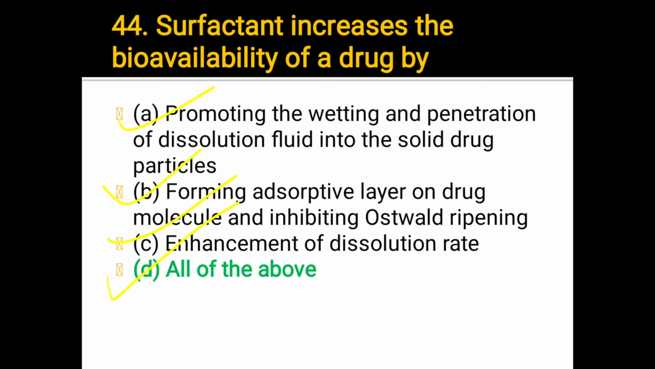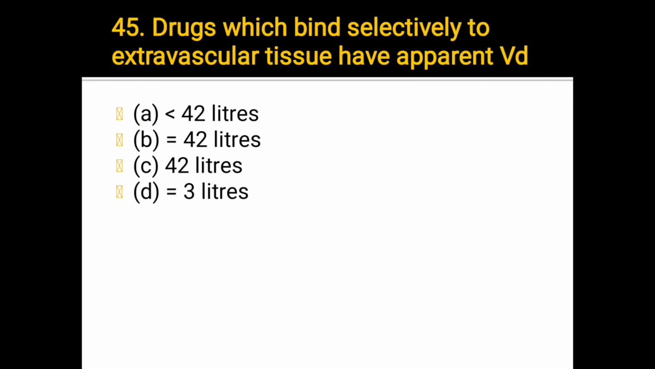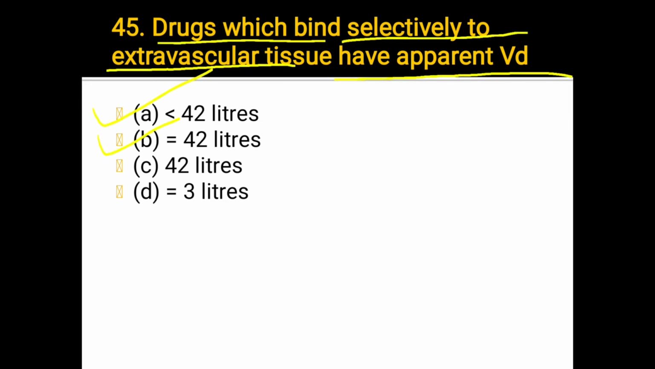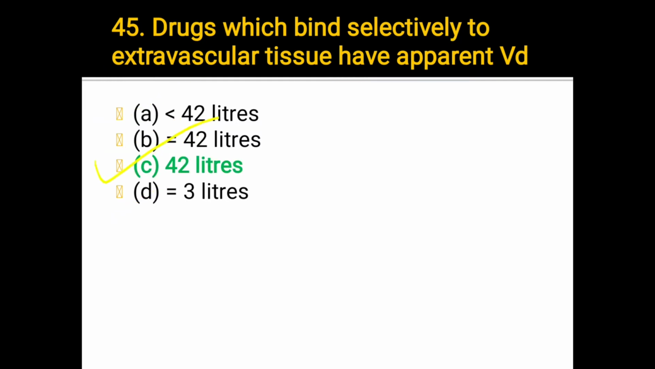Okay, next, question 45. Drugs which bind selectively to extravascular tissue have apparent VD: A, less than 42 liter; B, equal to 42 liter; C, more than 42 liter; or D, equal to 3 liter. Which one answer? The answer is C, more than 42 liter.